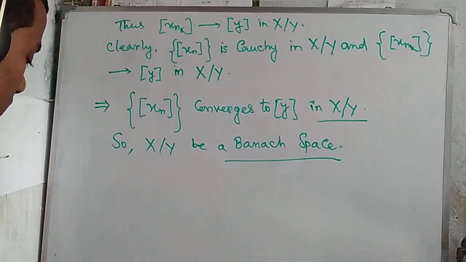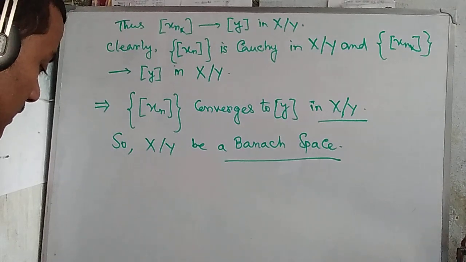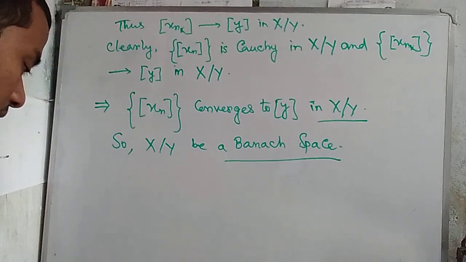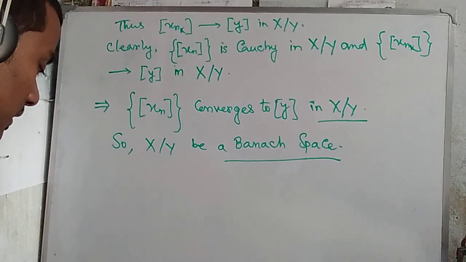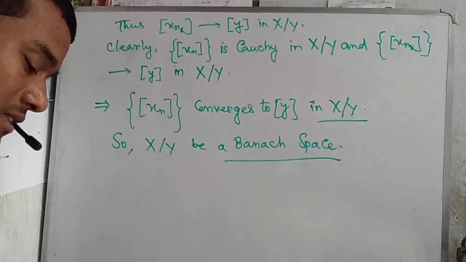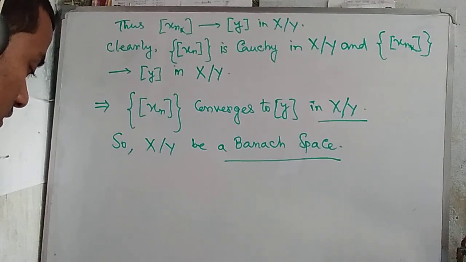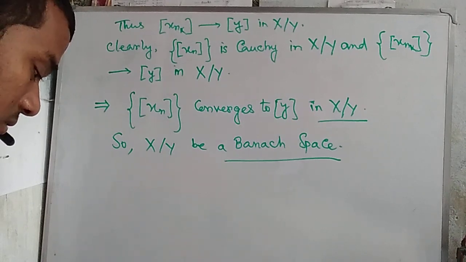So this gives that the class x_n is Cauchy and the class x_{nk} is convergent in the quotient space X quotient Y. Then the class x_n converges to the class y in this quotient space, so X quotient Y is a Banach space.